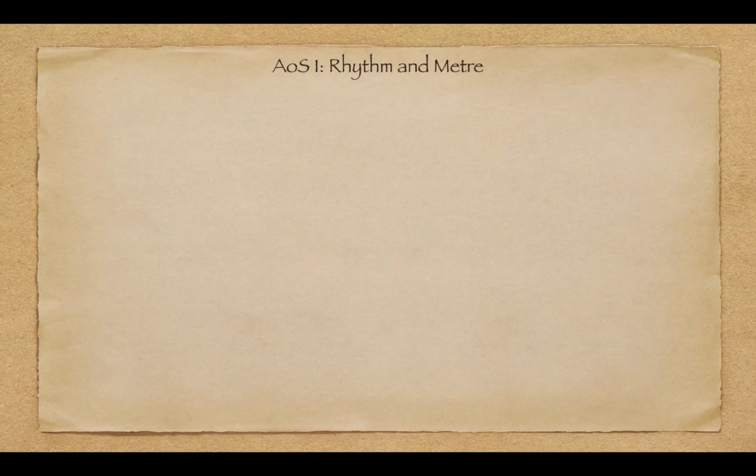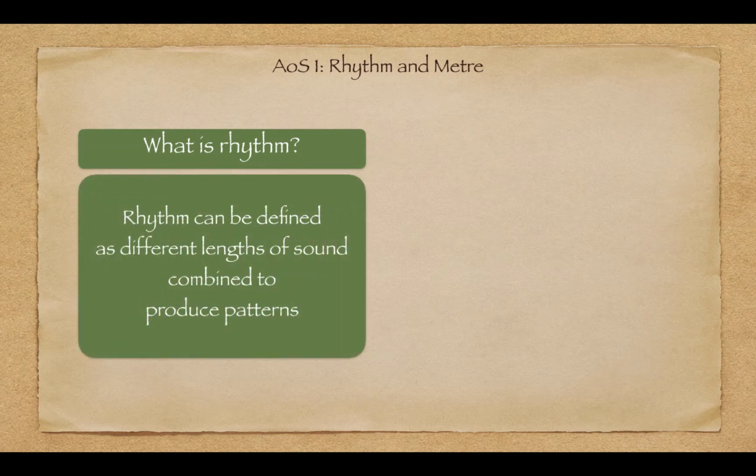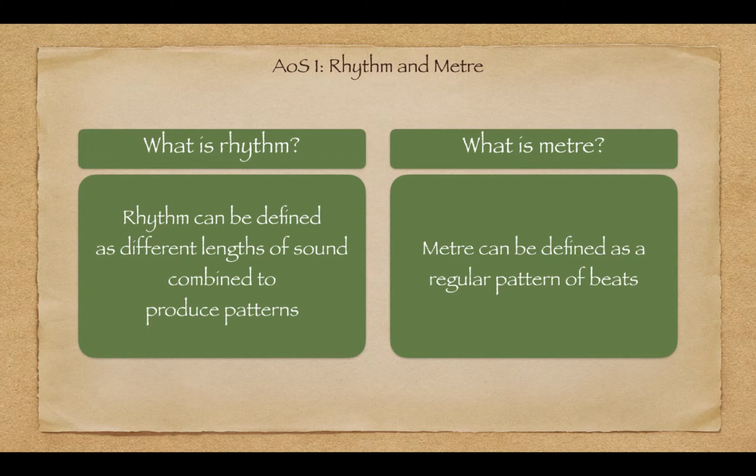Area of Study 1, Rhythm and Meter. What is rhythm? Rhythm can be defined as different lengths of sound combined to produce patterns. What is meter? Meter can be defined as a regular pattern of beats.